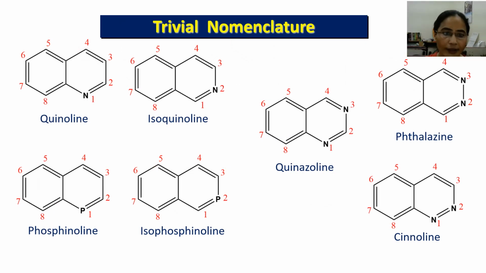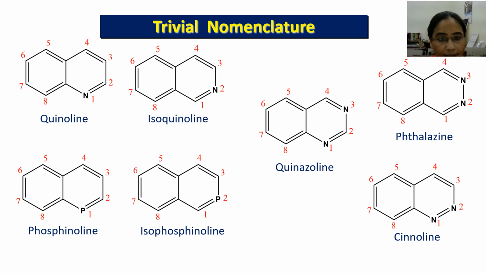These are some other compounds. The first one is quinoline. Again you can see from the fusion point it has position 1. So this is quinoline, and this ring structure has position 2 from the fusion point. So this is isoquinoline. If the heteroatom nitrogen is replaced with phosphorus, then the nucleus is called phosphinoline.